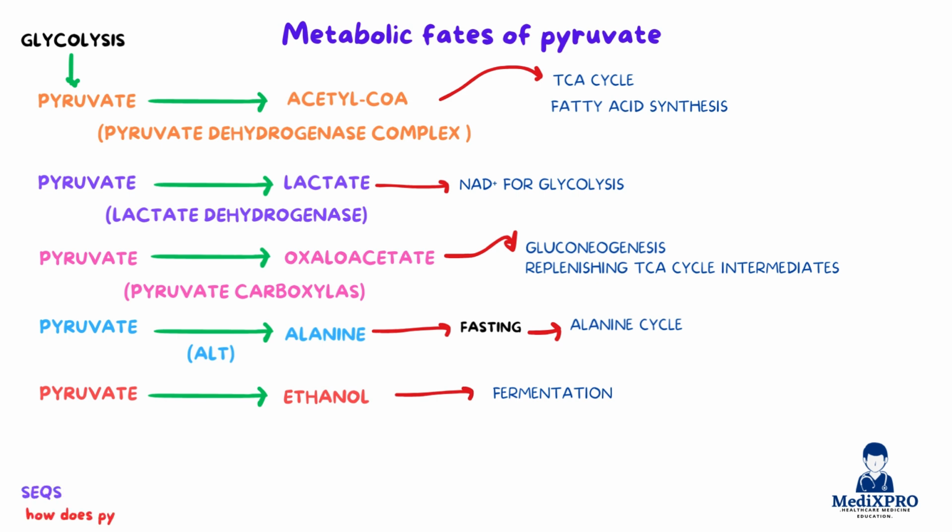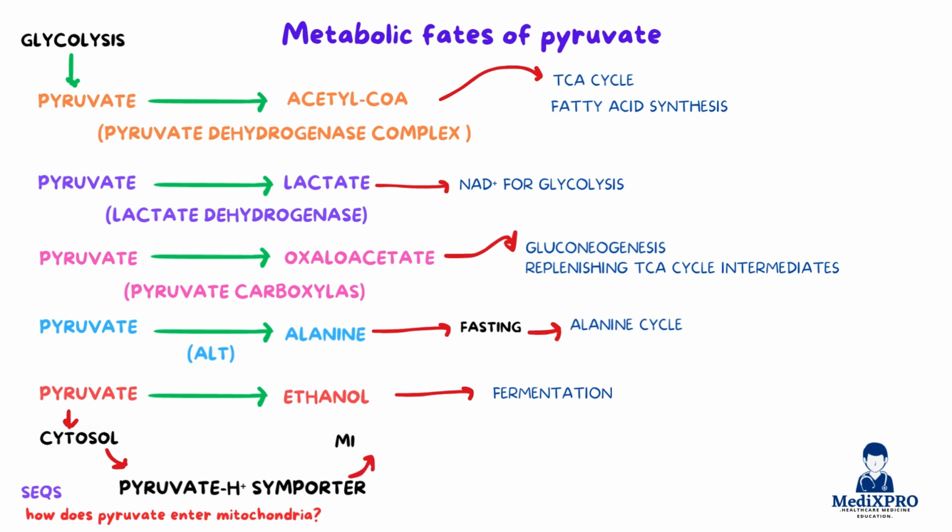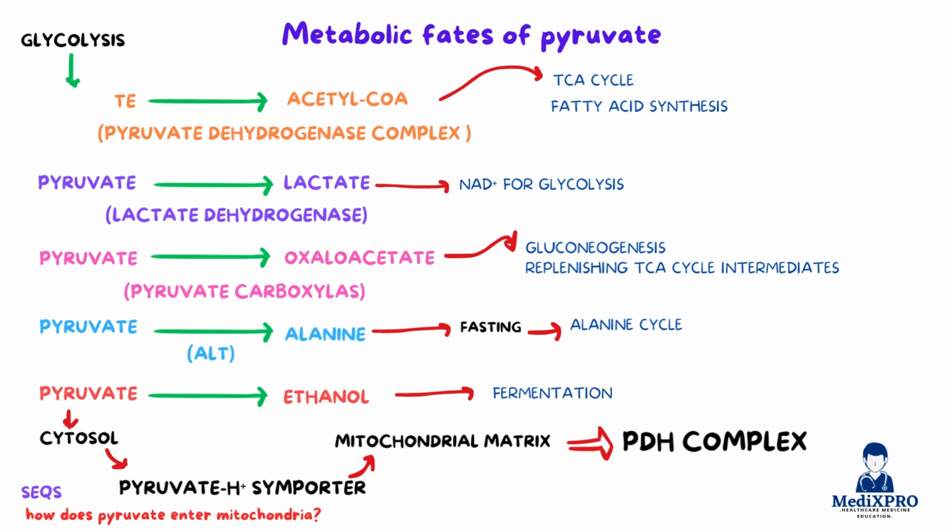Now for another key question. How does pyruvate enter mitochondria? Pyruvate is produced in the cytosol and transported into the mitochondrial matrix by a pyruvate-H+ symporter. This step is critical for its aerobic metabolism via the PDH complex. Speaking of the PDH complex, let's go over its reaction, regulation, and significance.